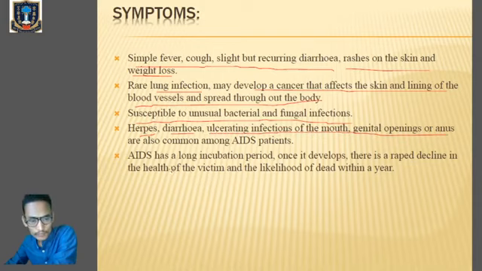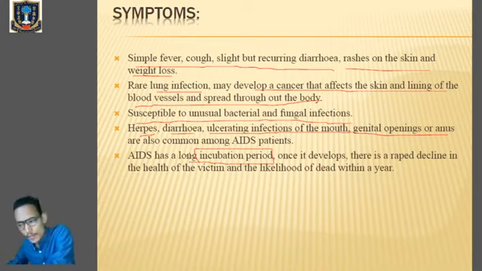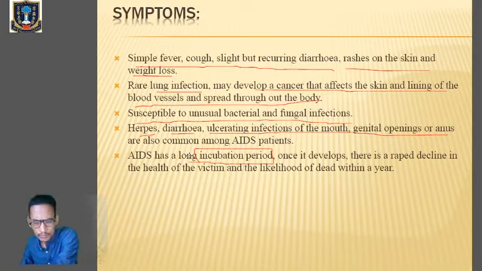AIDS has a long incubation period. Now, what is the incubation period? Incubation period means the time interval between the entry of viruses into the body and the appearance of the first symptom of the disease. In case of HIV infection, the incubation period ranges from a few months to several years, mainly from 5 years to 10 years.